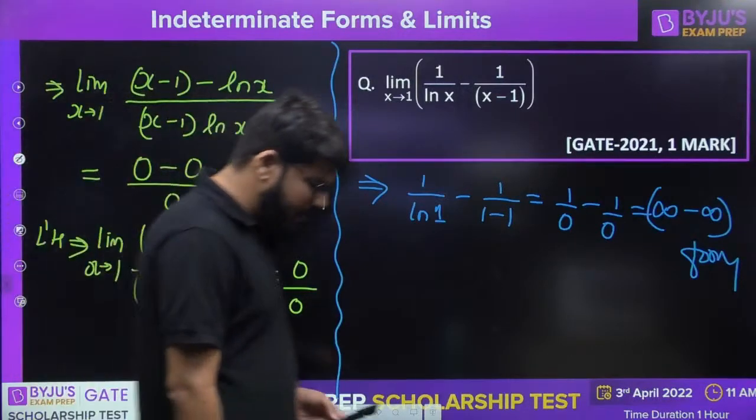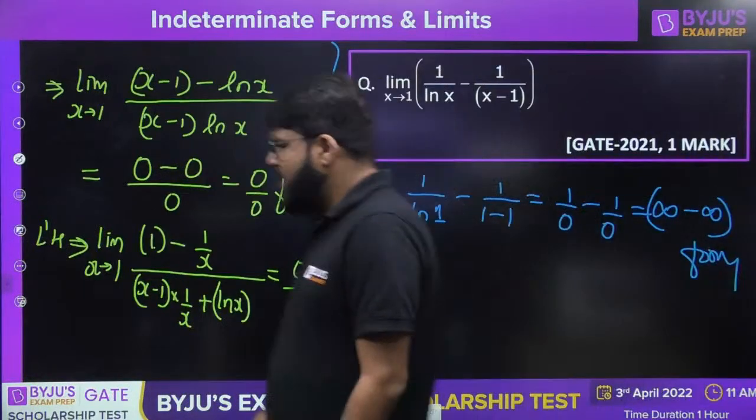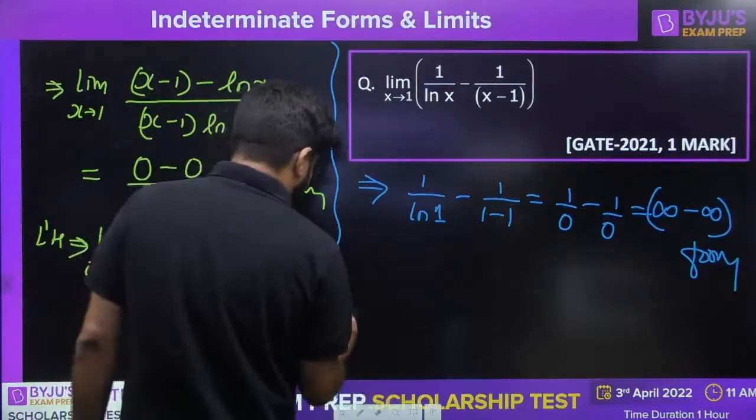This is still 0 by 0 form. So can I apply the L'Hospital one more time? Sir, why not? Let's try.